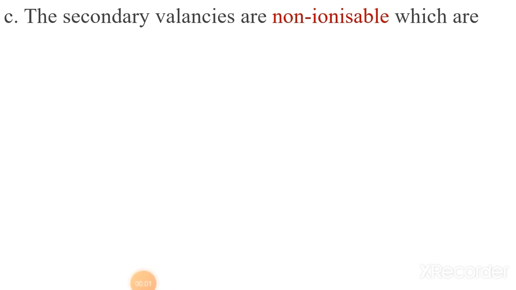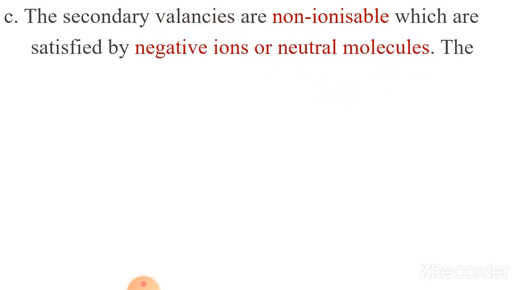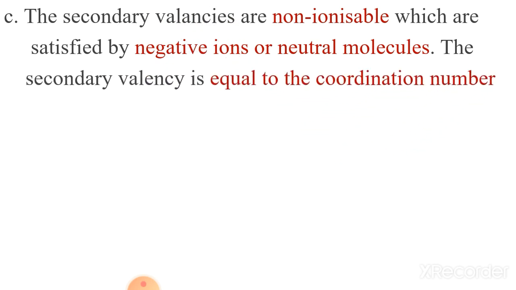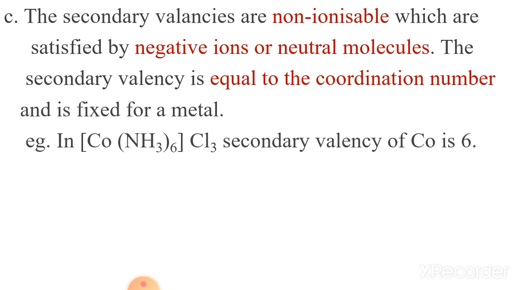Now the third point of Werner's postulate is that the secondary valencies, which are non-ionogeable, are satisfied by either negative ions or neutral molecules and rarely positive molecules. The secondary valency is equal to basically the coordination number and is fixed for a metal. I also told you that the ligands which are bound to the central atom give the coordination number of that complex.